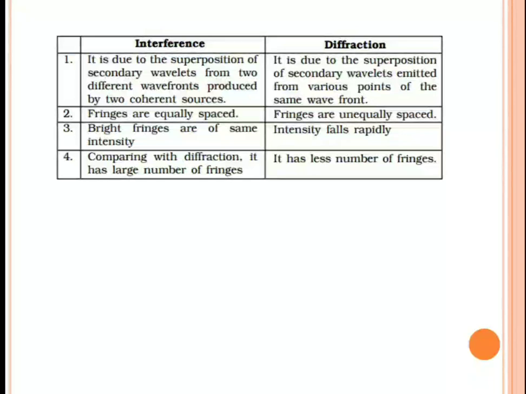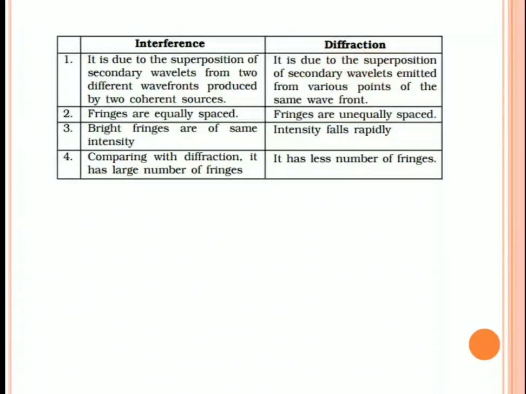Whereas in diffraction, the secondary wavelets are emitted from the same wavefront. That is a very important point. In interference, we need two coherent sources, and these two coherent sources emit secondary wavelets. By their superposition, we get the phenomenon of interference. Whereas in diffraction, there is only one wavefront, and that same wavefront emits secondary wavelets. By the superposition of these secondary wavelets, the diffraction phenomenon is observed.